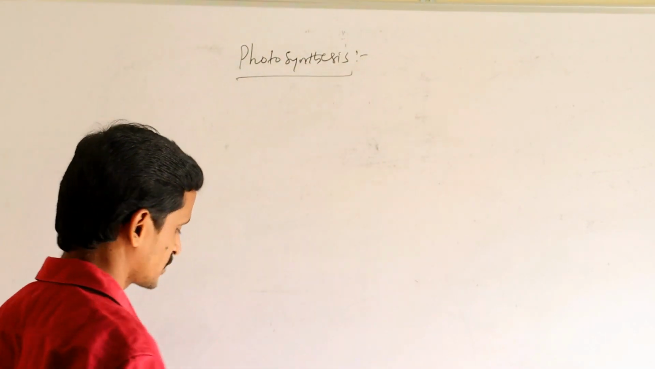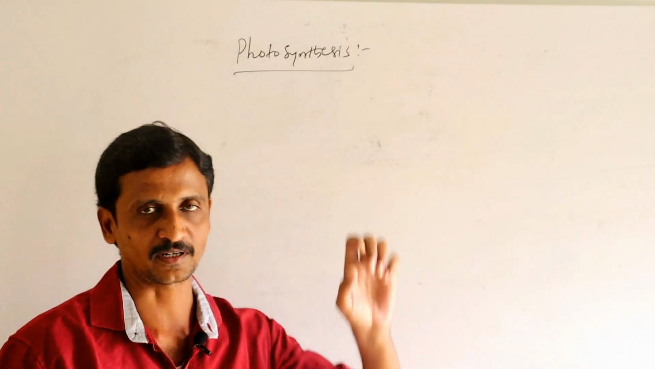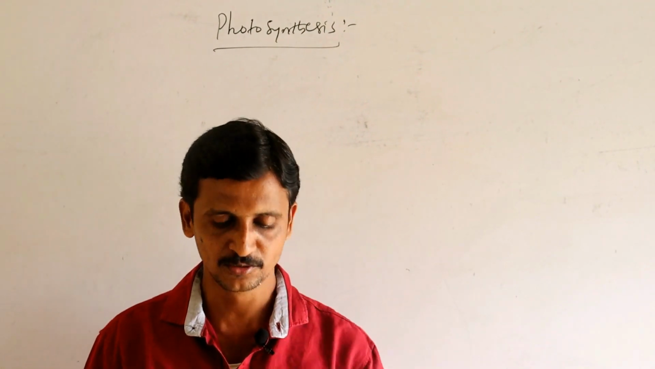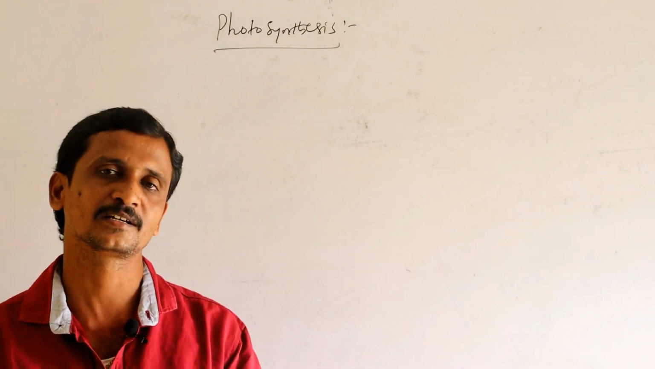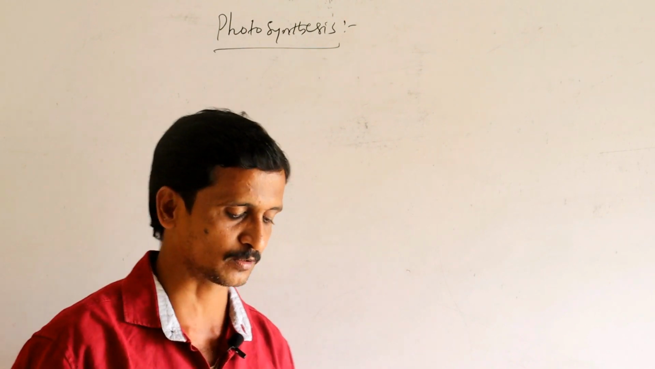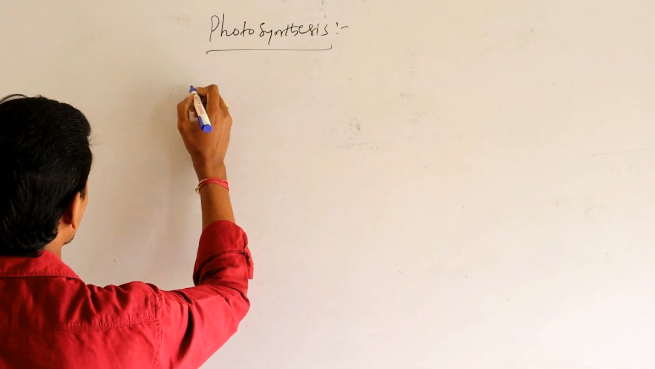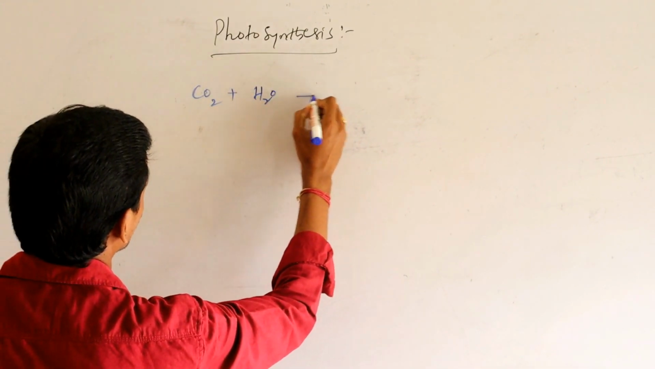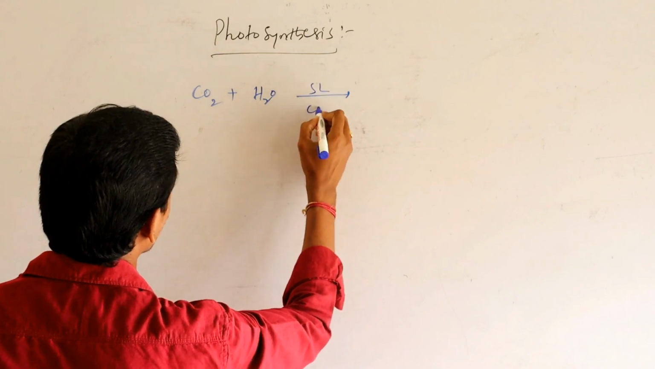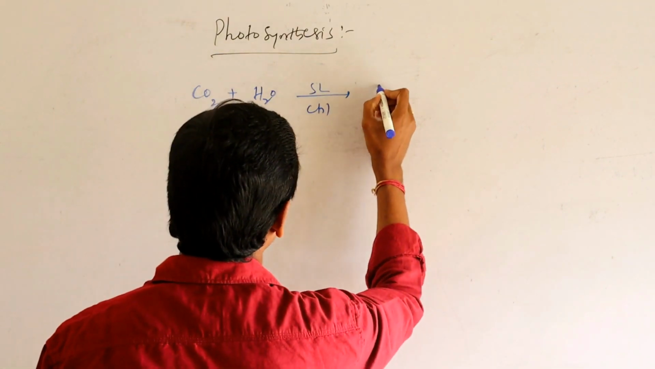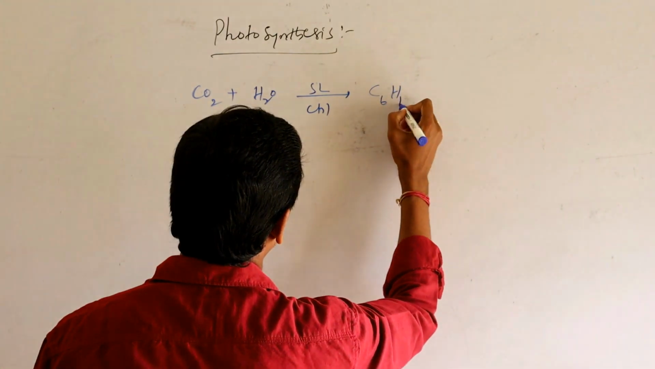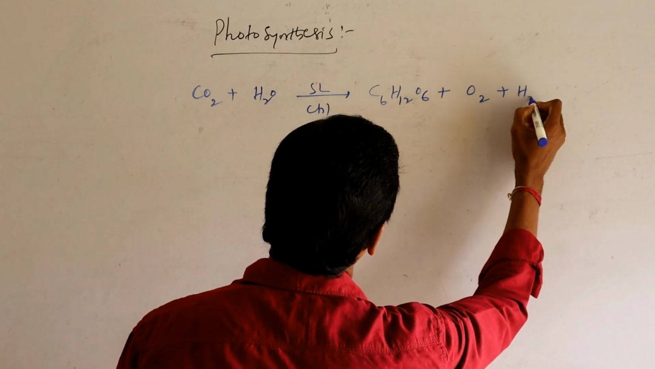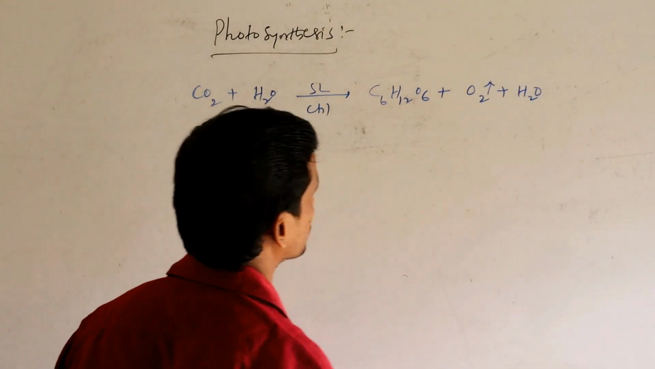So here, photosynthesis is a photochemical process in which carbohydrates are synthesized by using carbon dioxide and water in the presence of sunlight inside the chloroplast. So by taking carbon dioxide and water in the presence of sunlight inside the chloroplast, the plant is in a position to synthesize carbohydrate. Along with this, oxygen and water are released as byproducts.